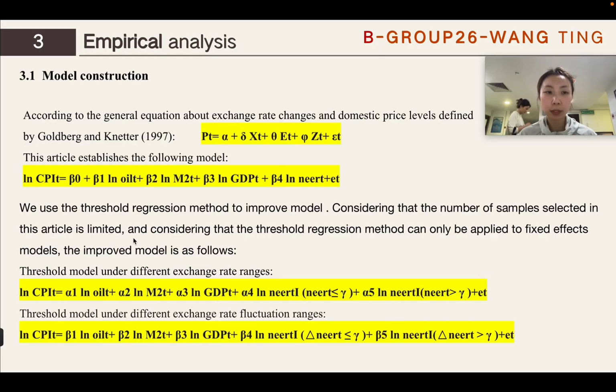1. Model construction. According to the general equation about exchange rate changes and domestic price levels defined by Goldberger and Knetter, this article establishes the following model. We use the threshold regression method to improve the model, considering that the number of samples selected in this article is limited, and considering that the threshold regression method can only be applied to fixed effects models. The improved model is as follows: the threshold model under different exchange rate ranges and the threshold model under different exchange rate fluctuation ranges.